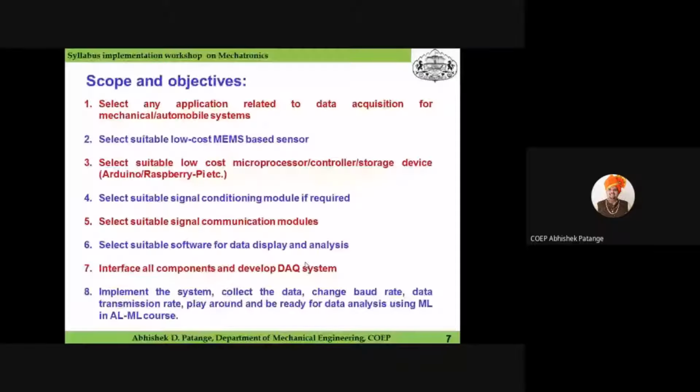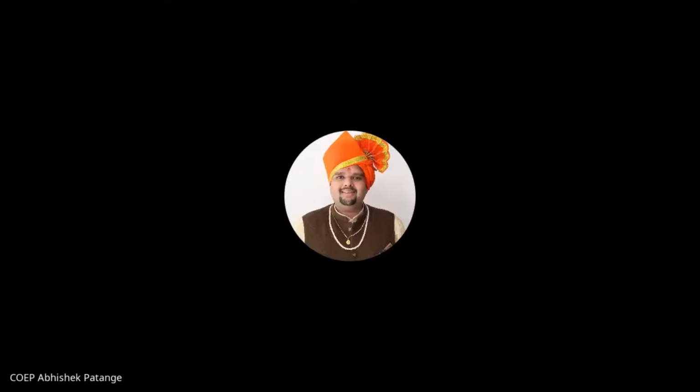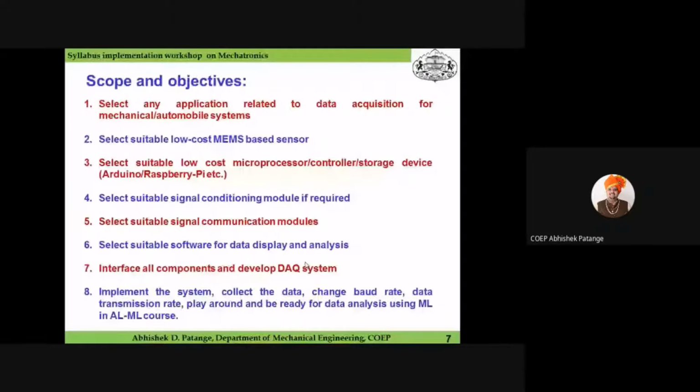The first objective will be to select any application related to a data acquisition system for mechanical or automobile systems, or according to student interest.